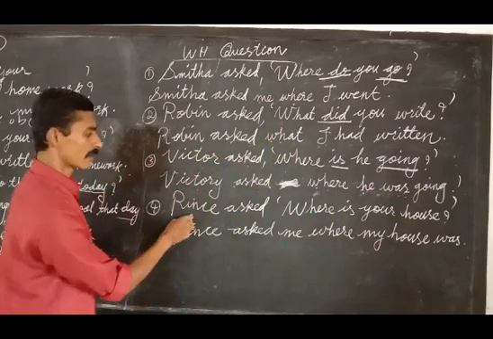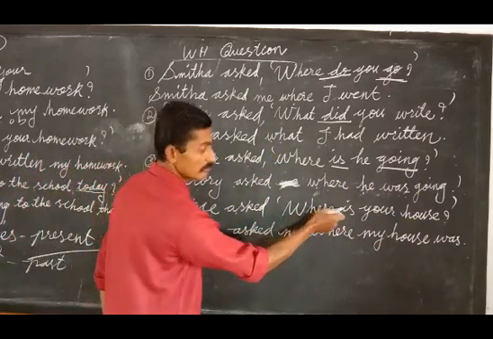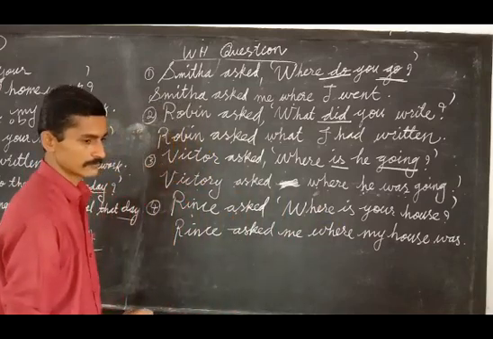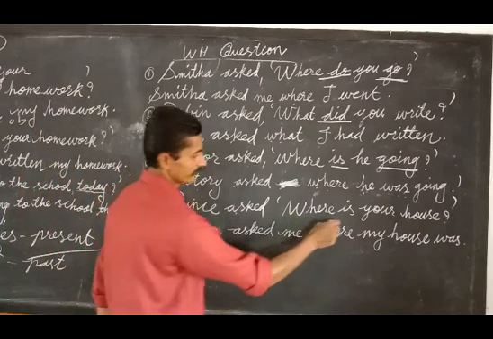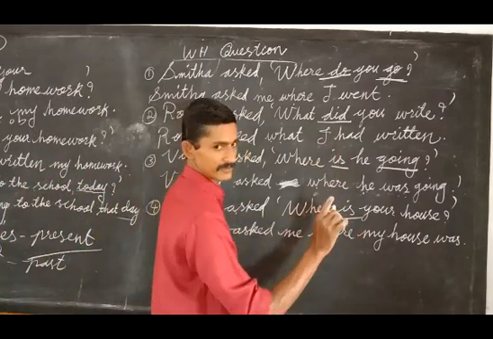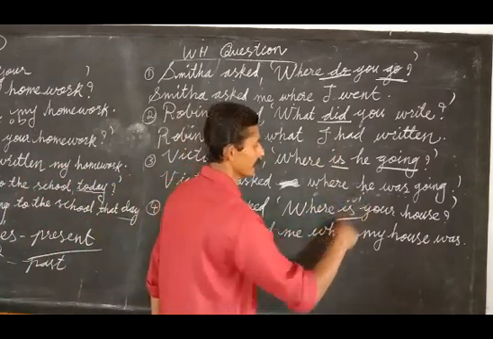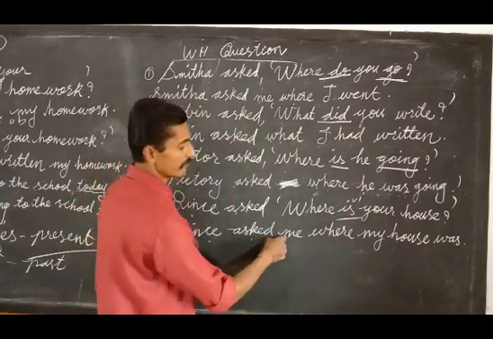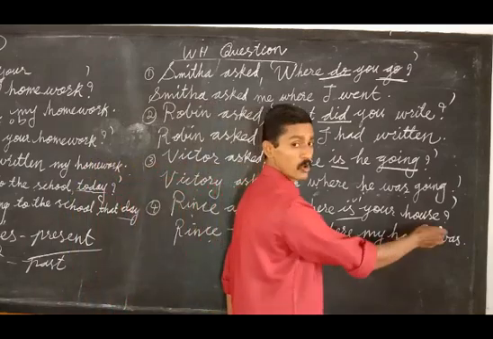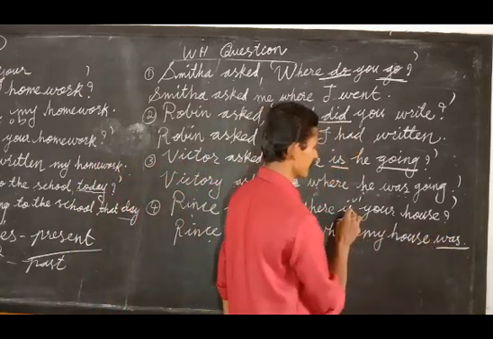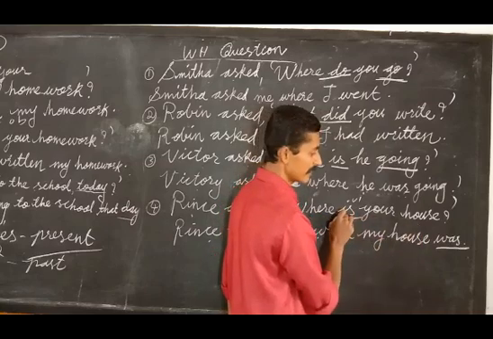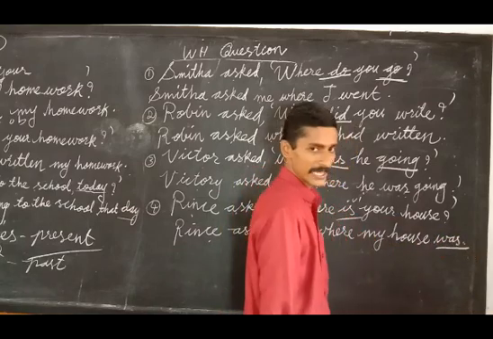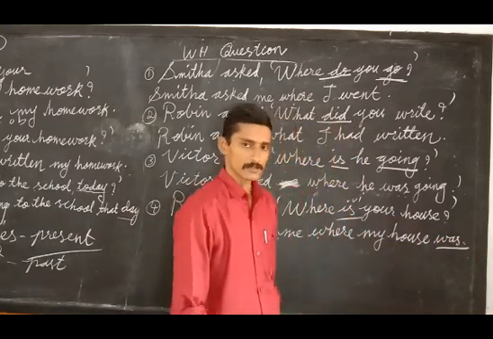Now the last one. Prince asked, where is your house? Which tense is it? Where is... that 'is' is V1. There is no 'ing', so it is V1, simple present tense. Okay. So Prince asked me where my house was. 'Was' is the simple past of 'is'. So it becomes simple past. Clear? Okay. Read it well.